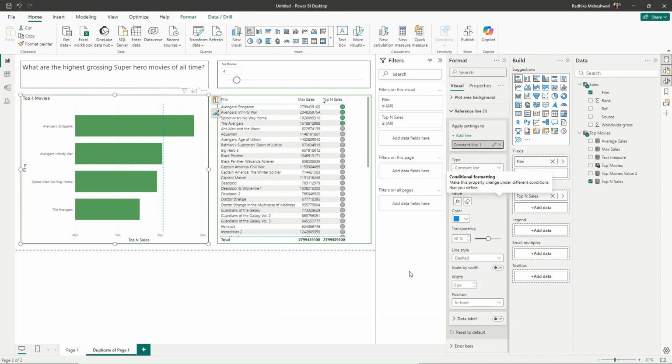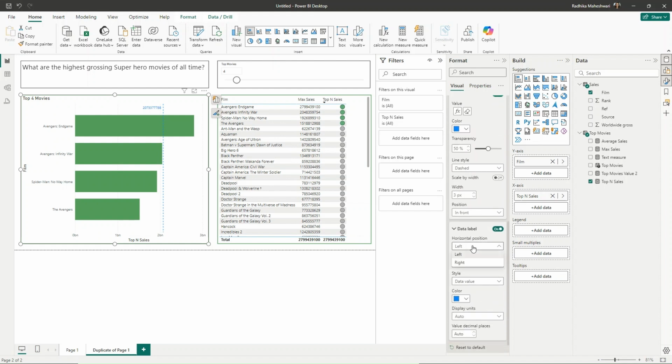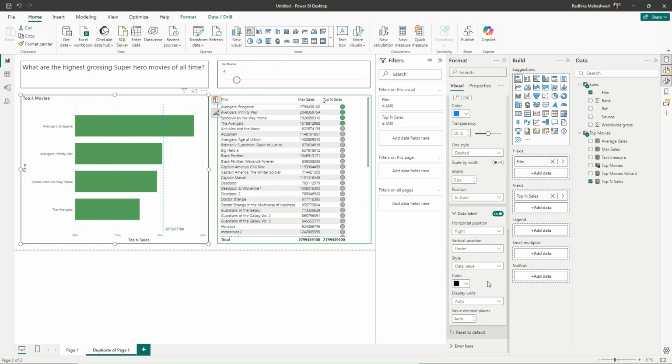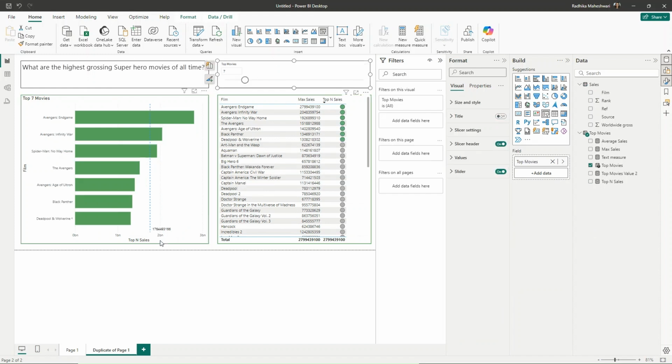So now currently it is showing this. Let us add a data label. For data label, we put it on the right under so that it is at the bottom. Let's get it in black color. Now if, let's say, we do 7, then this value will change because it is taking this context into account, that is, which films are present using the what-if parameter.